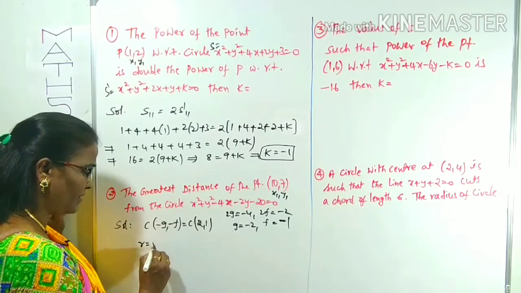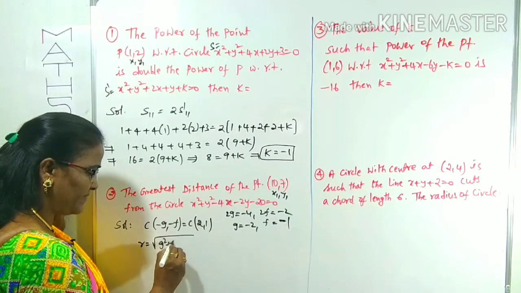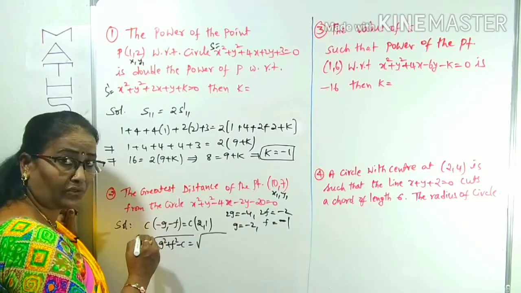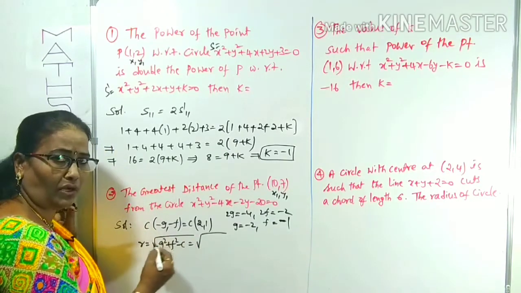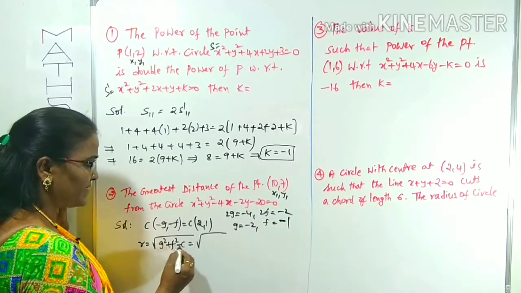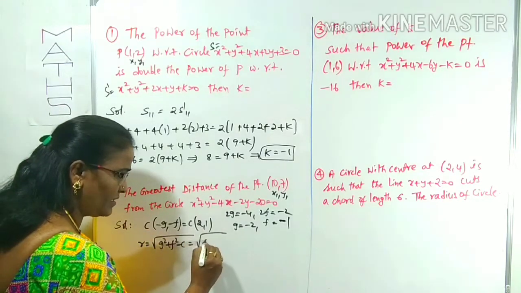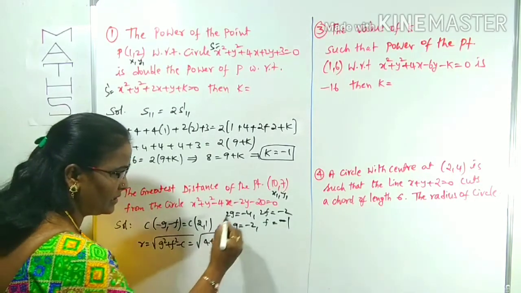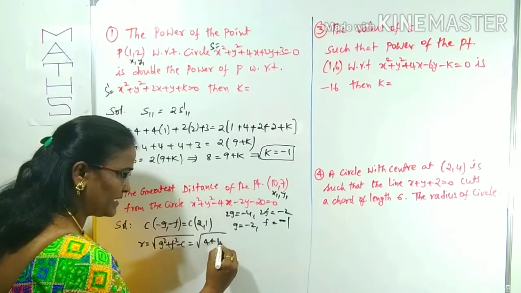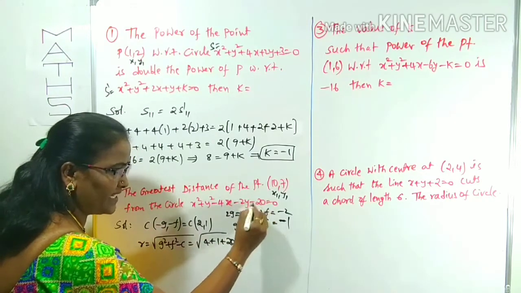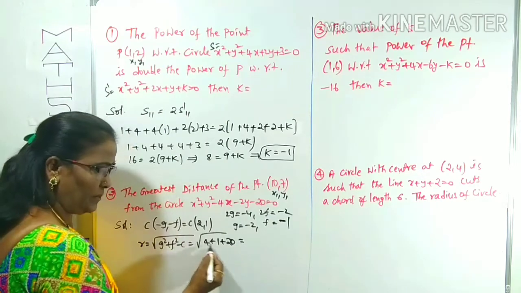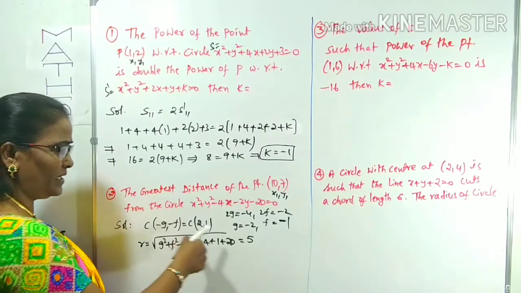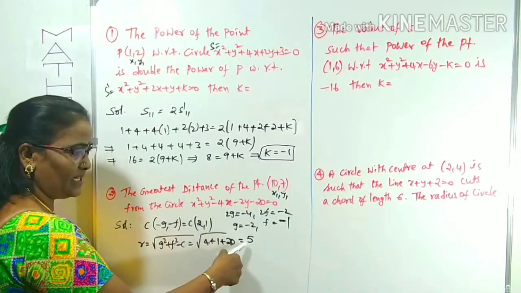Now the radius. What is the radius formula I have given? Root over g square plus f square minus c. These are given in lecture 1. We can watch that video also. g square is 4, right? f square is 1. Even the minus whole square also 1 only. With the minus c, in place of c, constant minus 20 is there, so plus 20. 20 plus 5 is 25. Root 25 is 5.